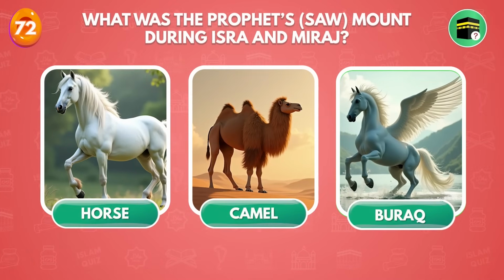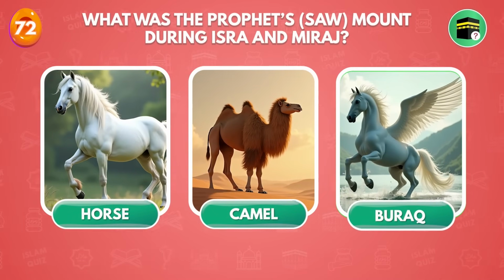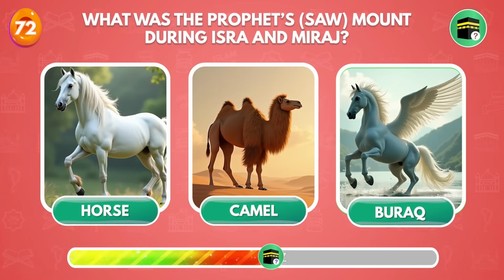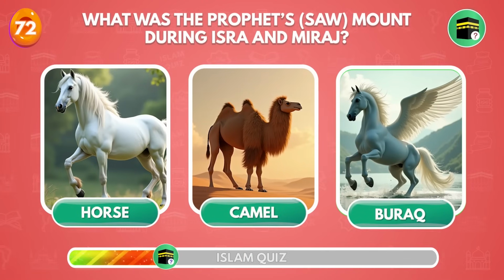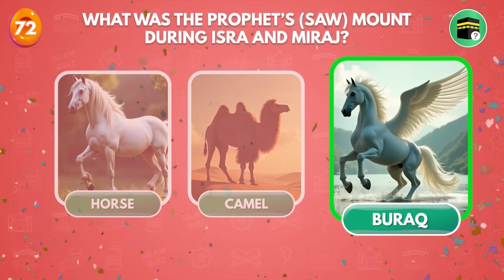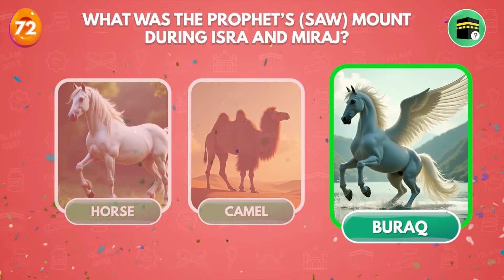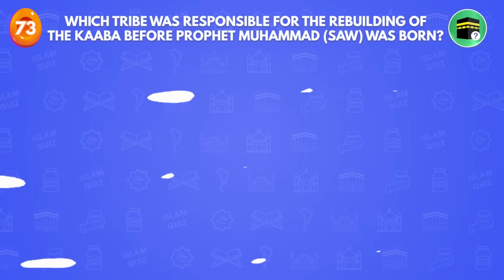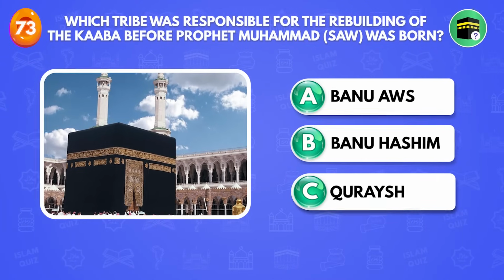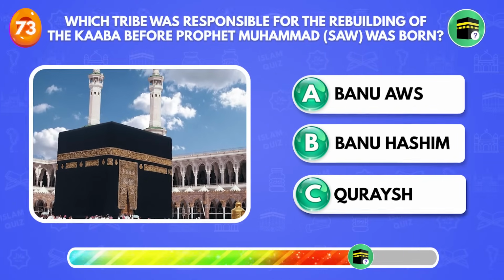What was the Prophet ﷺ mount during Isra and Mi'raj? Buraq. Which tribe was responsible for the rebuilding of the Kaaba before Prophet Muhammad ﷺ was born?